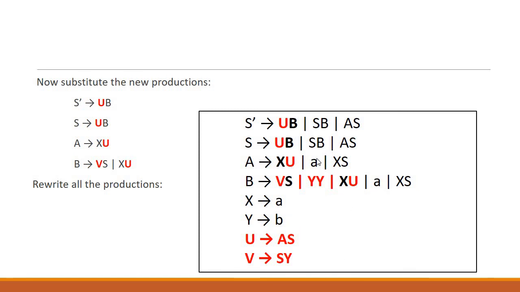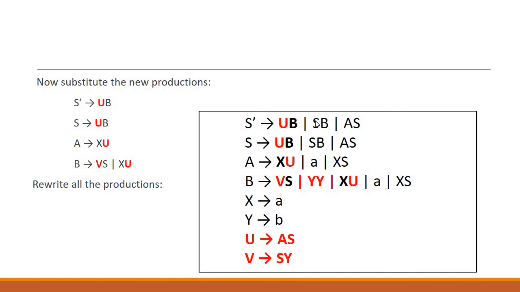So in this case, all these productions are satisfying Chomsky's normal form rules. What were the rules? A production can have exactly two non-terminals, or a production can have one terminal. So let's check. S dash is producing two non-terminals, fine.